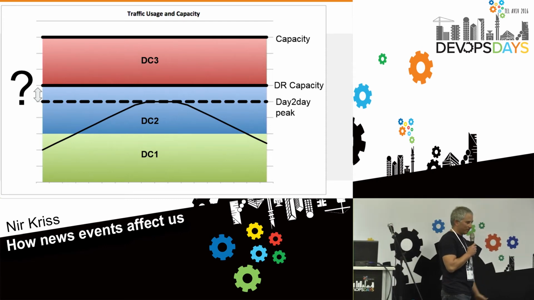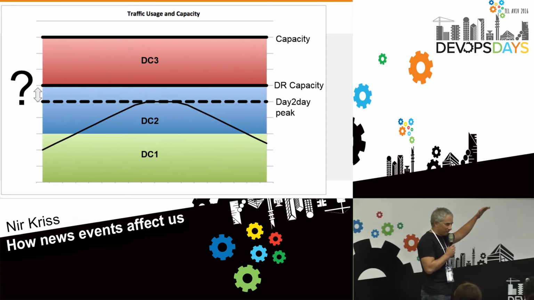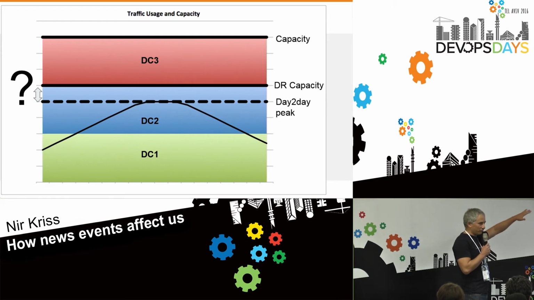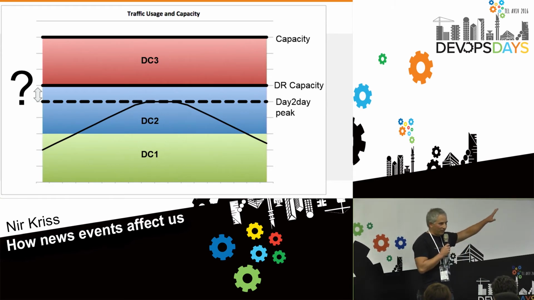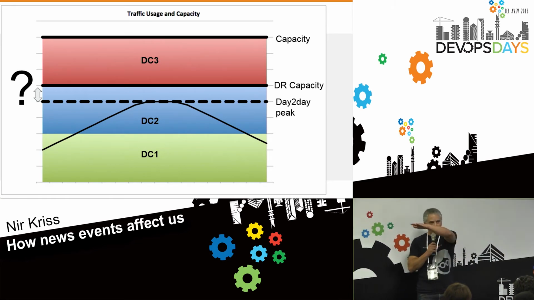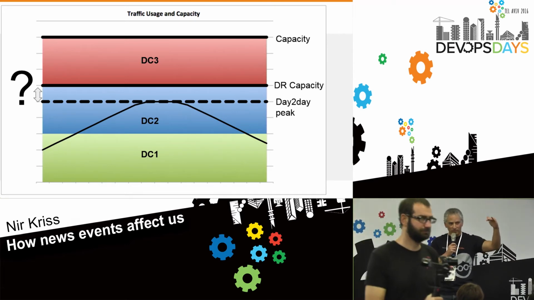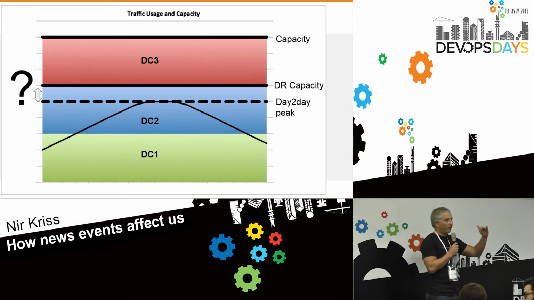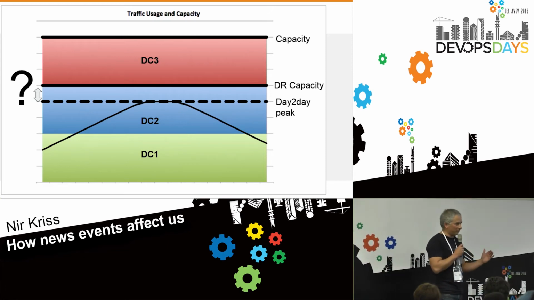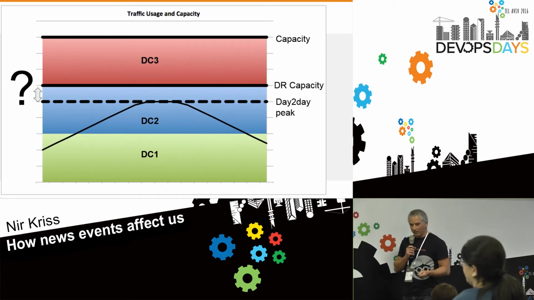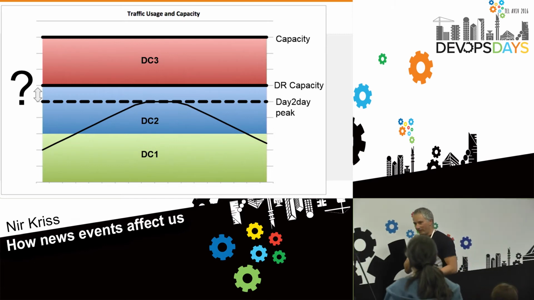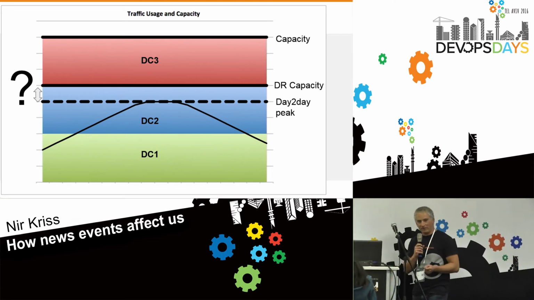How do we choose the capacity? We have 3 data centers. So we take the capacity of 2 of them for DR purposes. And we have our traffic, so we take the traffic peak. And obviously the traffic peak needs to be below the DR capacity. But how much below? That's one of the debates. Should we plan for both a DR event and a news event that will take place at the same time?